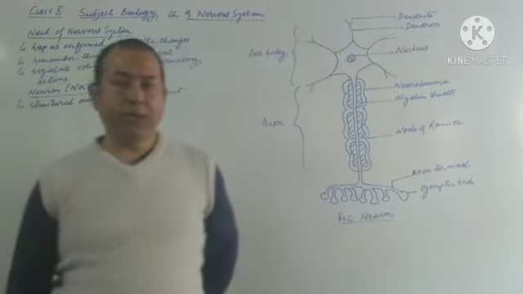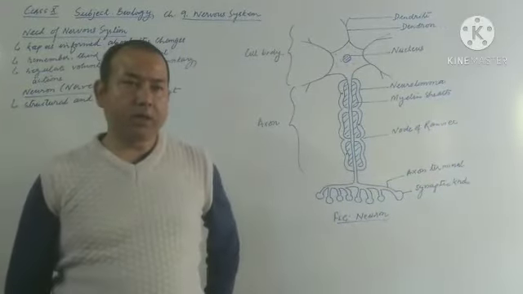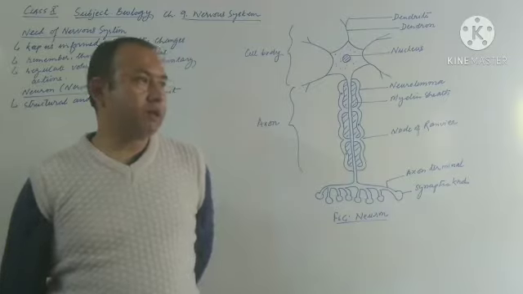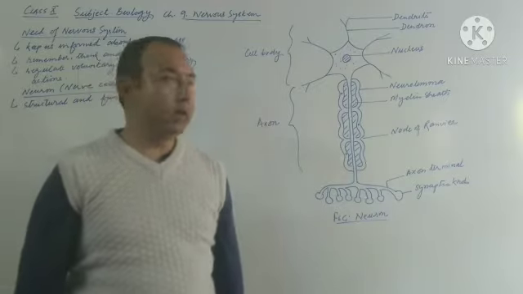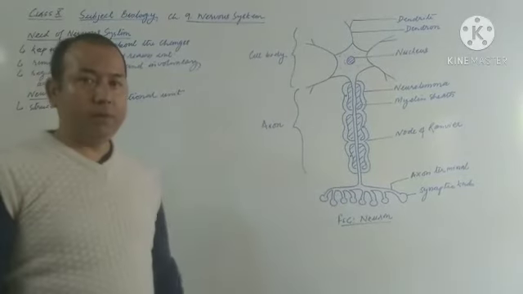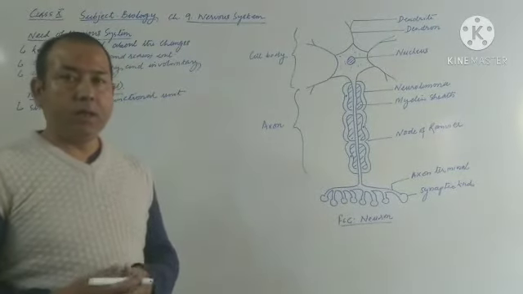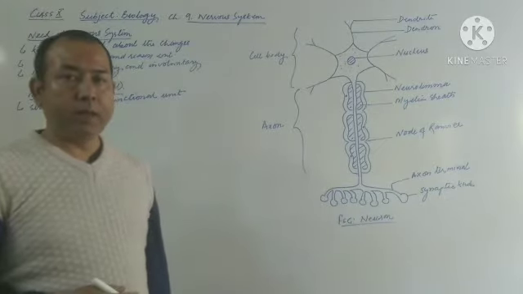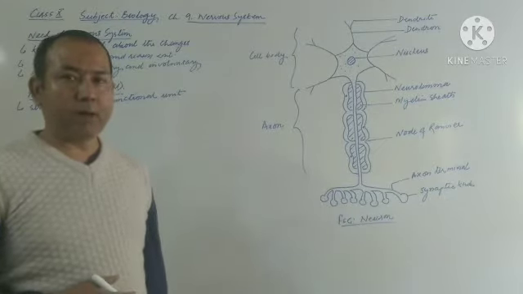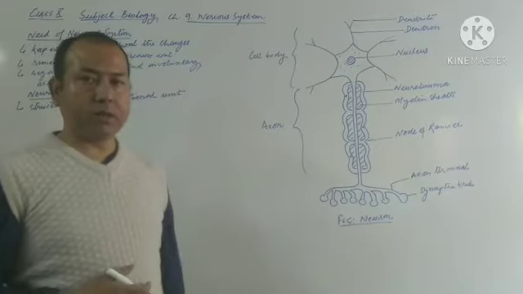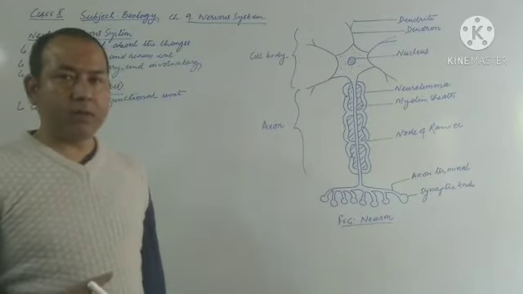So far we have completed the excretory system and circulatory system. Now this is the second last chapter that we need to learn. In the nervous system, as you can see on the figure also, we'll be learning about the neuron today. And then we'll learn about the different parts of the nervous system, that is the central nervous system and peripheral nervous system. Then the parts of the central nervous system, like brain and spinal cord.